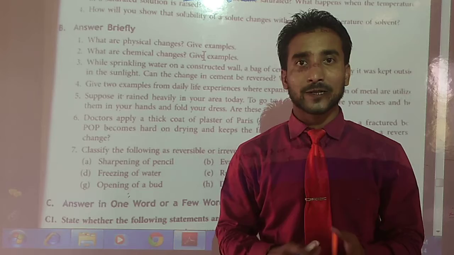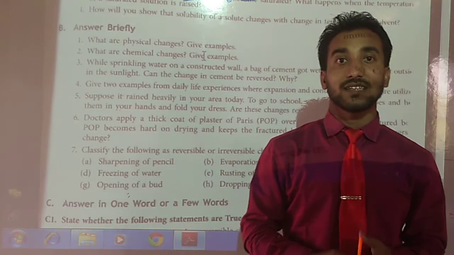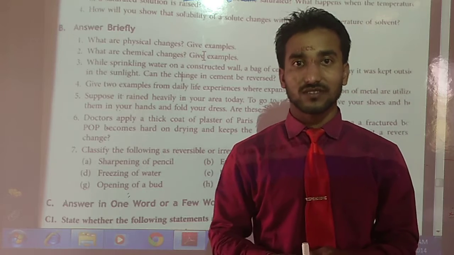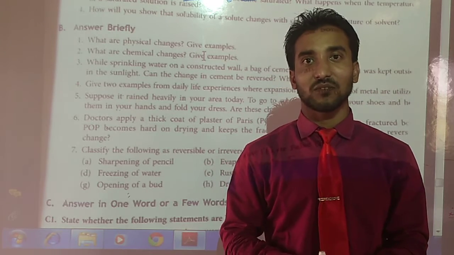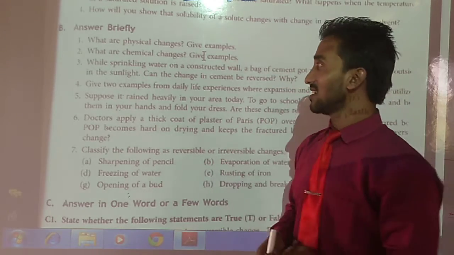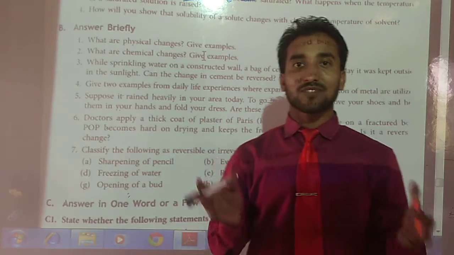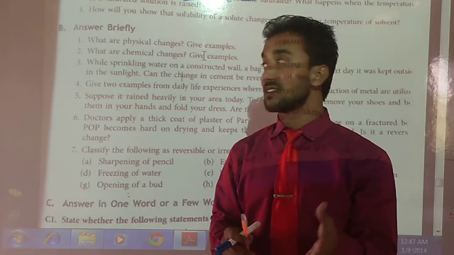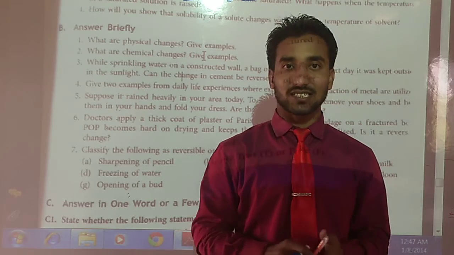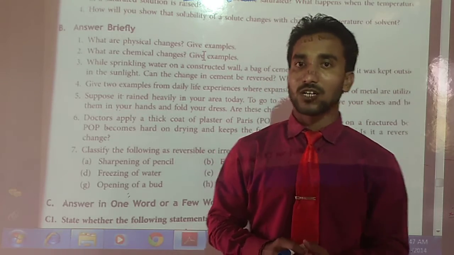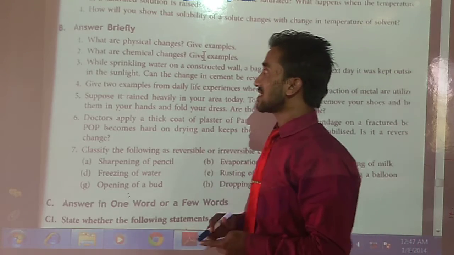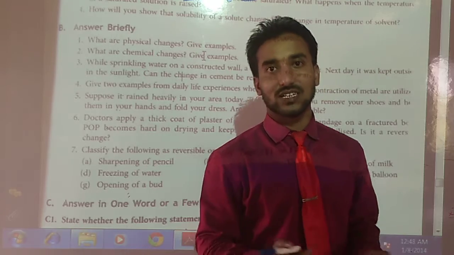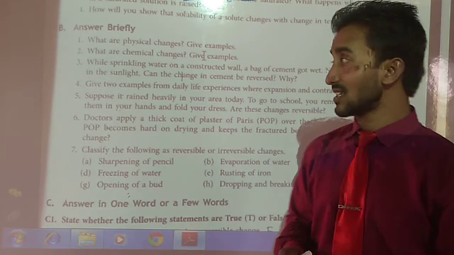Physical changes means their position, their shape, their size may be changed, not may be, must be changed. Until their shape, size or position changes, we can't say that it is a physical change. So if I talk about physical changes, either their position, shape or size must be changed. Then we can say that it is a physical change.